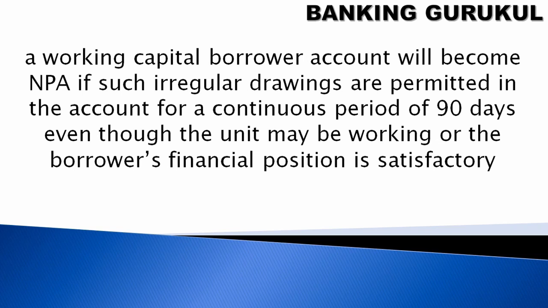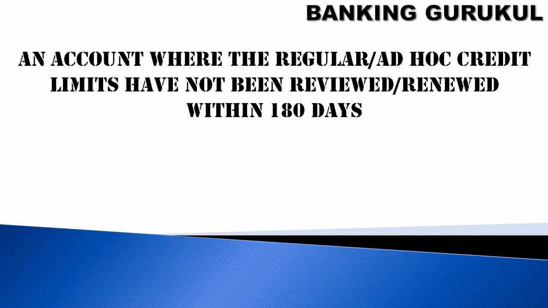A working capital borrower account will become NPA if such irregular drawings are permitted in the account for a continuous period of 90 days, even though the unit may be working or the borrower's financial position is satisfactory. See, the company's position is satisfactory, but you find irregular drawings in the last 90 days, so this account is also classified as non-performing asset or out of order.